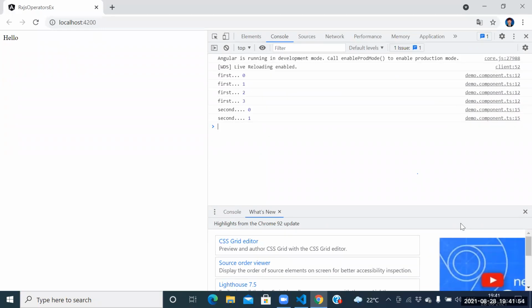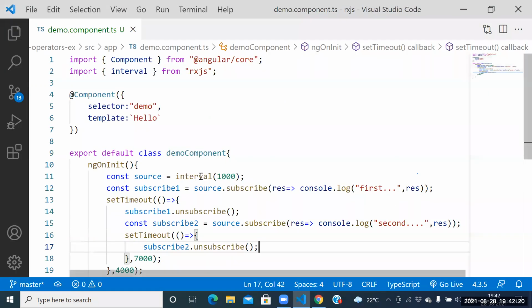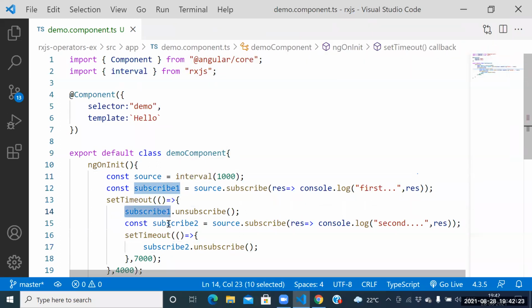Guys, the first person stopped now. Second person started now. Why is it 0? After 0, it's starting, because of 0, so it will be stopped here. Guys, one observable is subscribed by how many members? Two members, more than one or not? One interval subscribed by how many members? Two members. So this example's main intention is whether it is possible to subscribe multiple times or not. Yes, guys, it's possible to subscribe here.